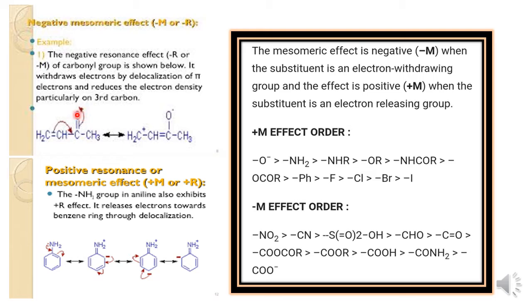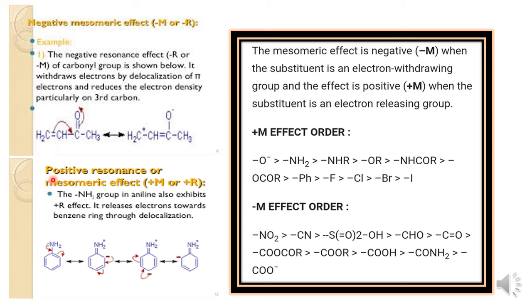We know that the oxygen in this compound is more electronegative, and therefore the pi electrons of this carbonyl group are shifted towards the oxygen because of its electronegativity. When the pi electrons get shifted over oxygen, the pi electrons between these two carbons get shifted over this side, and we get another structure. This is another resonance structure we get after the redistribution of the pi electrons in this compound.